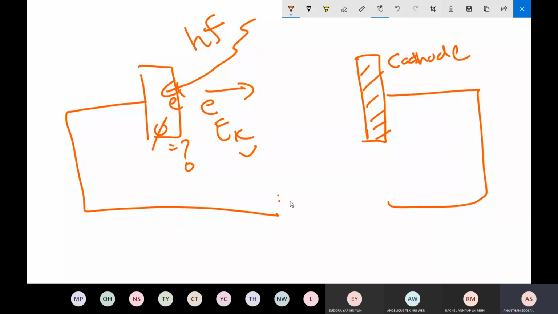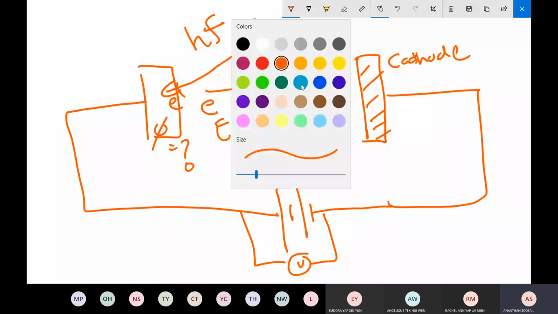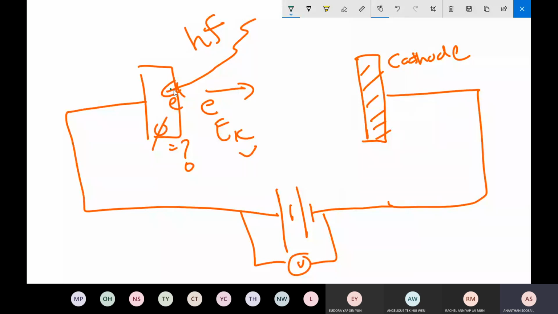So he puts a battery like this, and this voltage can be varied. This voltage is calculated. So according to Millikan, the electron comes out from the plate. According to theory, the electron will come out and will have a range of kinetic energy. The kinetic energy will be in a range.